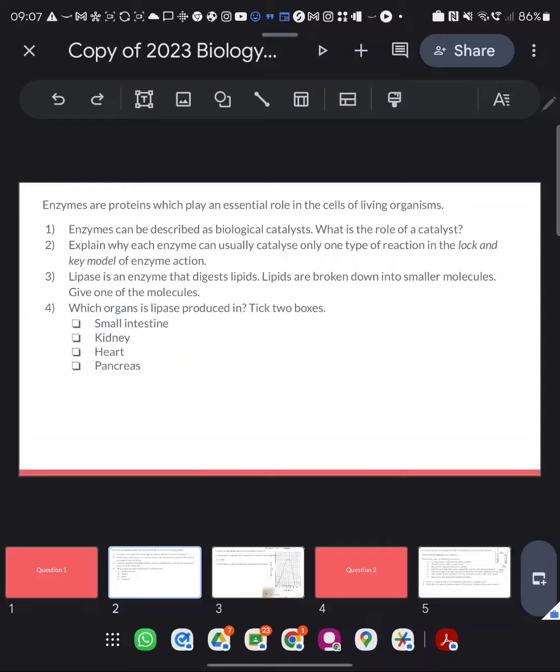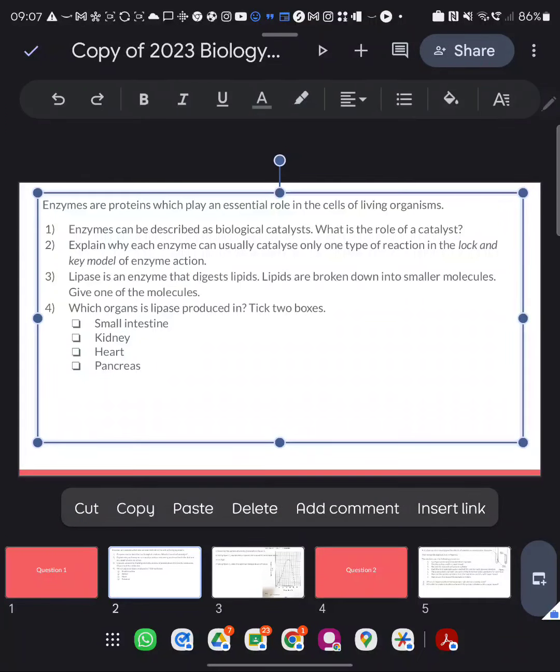Which organ is lipase produced in? Tick 2 boxes. So it's produced in the pancreas. Okay. Definitely in the pancreas, because it's in the pancreas that the small intestine enzymes are made. And then it's also made in the walls of the small intestine. Okay. So that's a quick digestion recap.